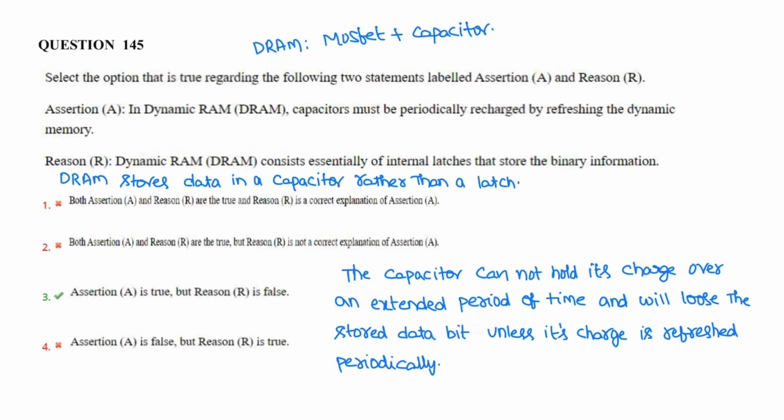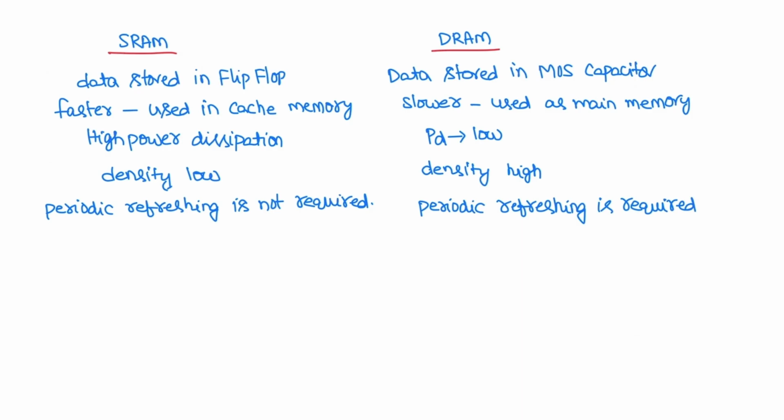Next question is related to dynamic RAM. RAM is categorized into two types: dynamic RAM and static RAM. In dynamic RAM, data is stored in capacitors. In static RAM, data is stored in flip flops. So SRAMs are faster and used in cache memories. DRAMs are slower and used in main memories. The power dissipation in SRAM is quite high when compared to DRAM.